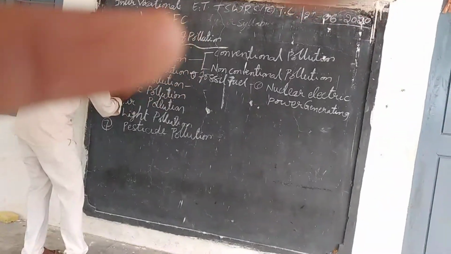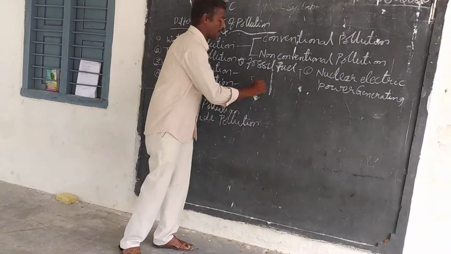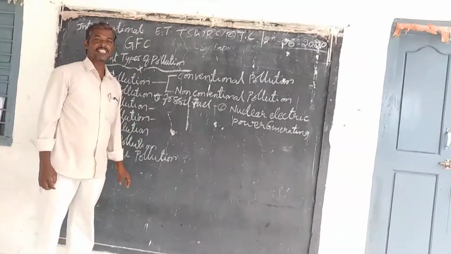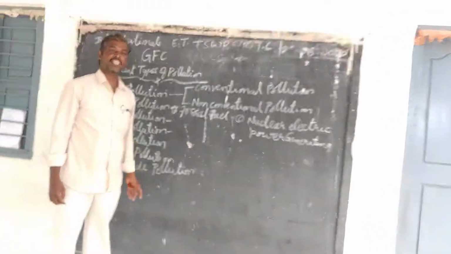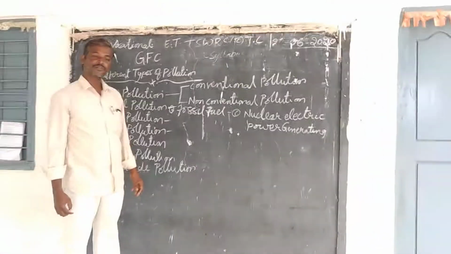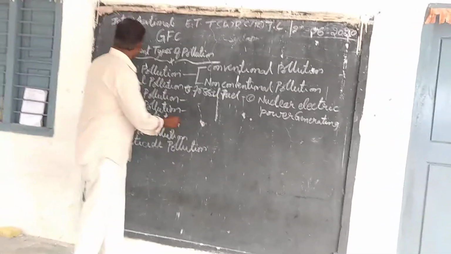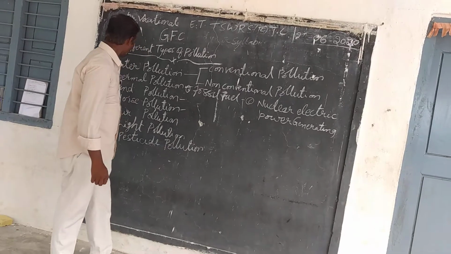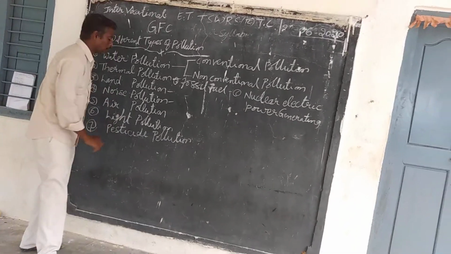Another one, noise pollution. Noise pollution means the noise from vehicles and industries and so on. Then the air pollution.